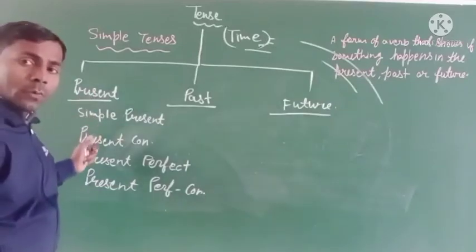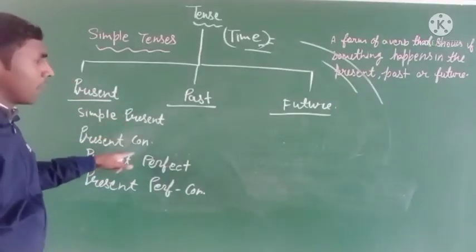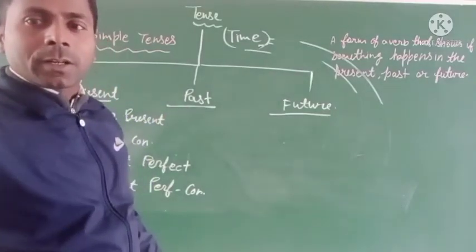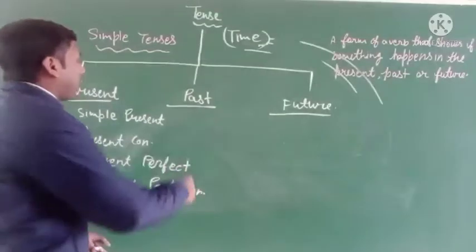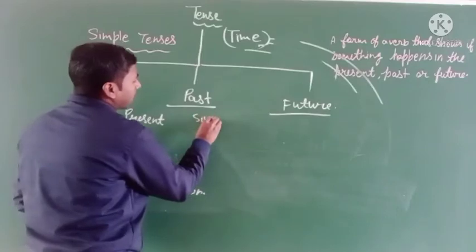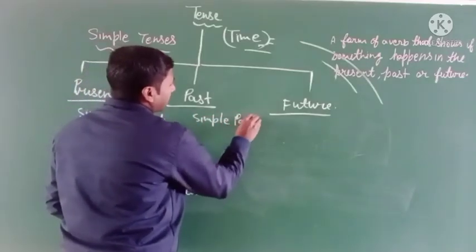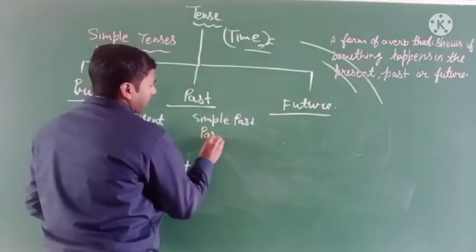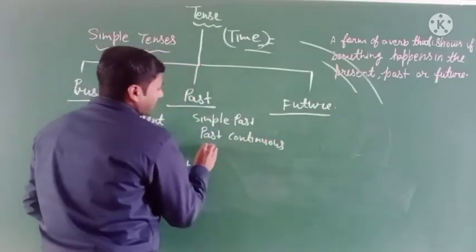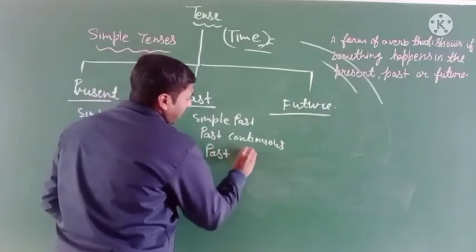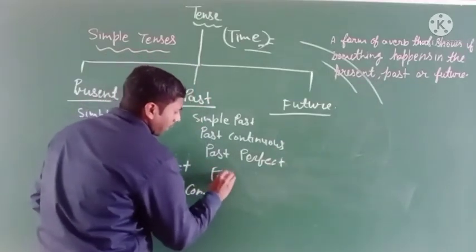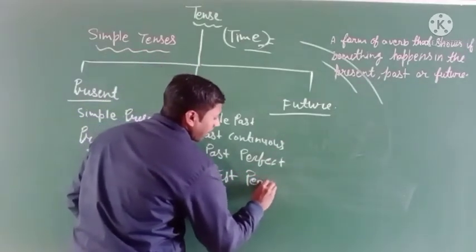Present has four subparts, and the same names appear in the past tense. The past tense has the same names: simple past tense, past continuous tense, past perfect tense, and past perfect continuous tense.